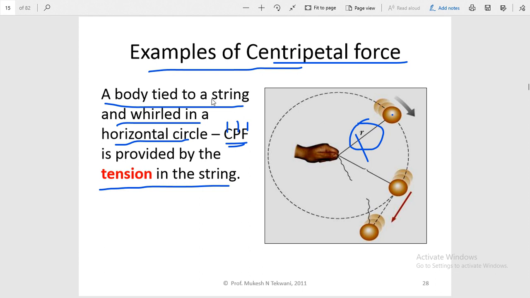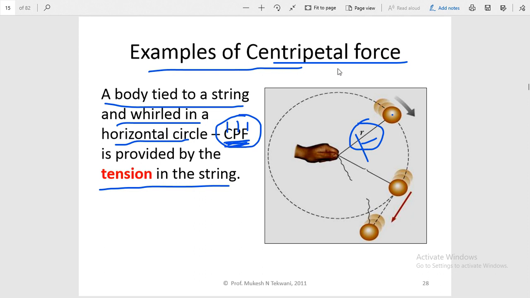Okay, so centripetal force is not any external or different force, but it can be the same as tension. In some cases it is the friction, in some other cases it is the gravitational attraction, or it can be the electrostatic force in different cases. So centripetal force is not any different or special type of force, but it is provided by forces like tension, like gravitational attraction, like electrostatic force, like friction. Okay, so this is centripetal force in this case.